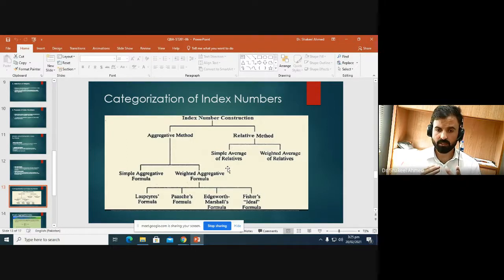So aggregative method has two types: simple aggregative formula and weighted aggregative formula. The simple aggregative formula is very simple and is constructed by taking the average of prices for the given year and dividing by the average of prices for the base year. While the weighted aggregative formula is constructed using four different formulas: the Laspeyres formula, the Paasche formula, the Edgeworth-Marshall formula, and Fisher's ideal formula.